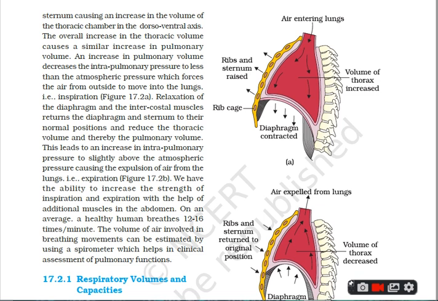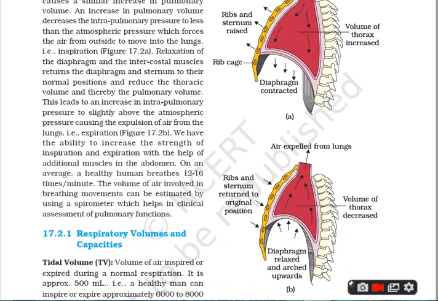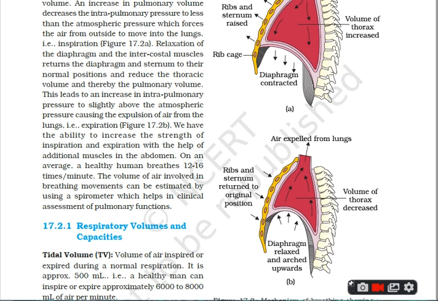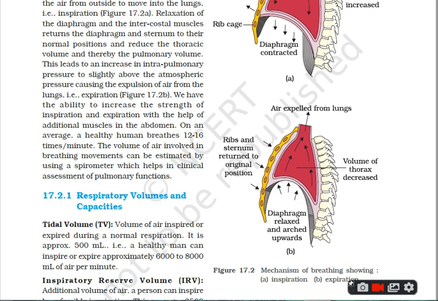You can see the yellow color showing the ribs and the sternum, and here you can see the vertebral column, and the volume of the thoracic cavity is increased. During the expiration you can see that the ribs and the sternum come back to their original position due to relaxation of the diaphragm muscles, and the volume of the thoracic cavity is decreased.